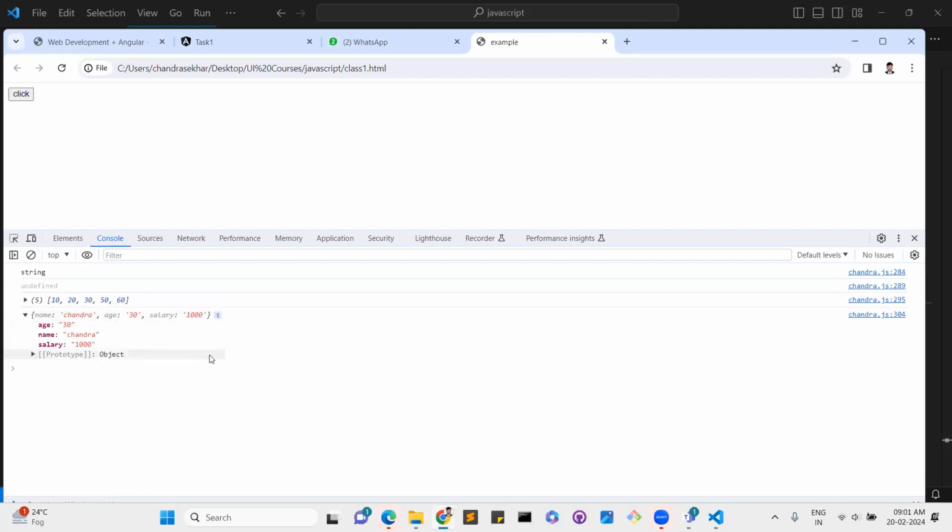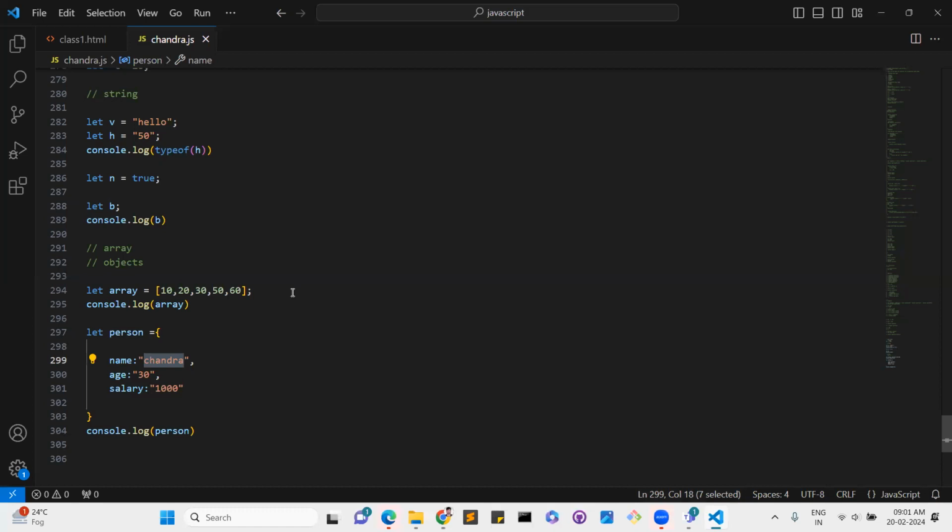We have multiple ways to create objects, and multiple methods to manipulate this data.